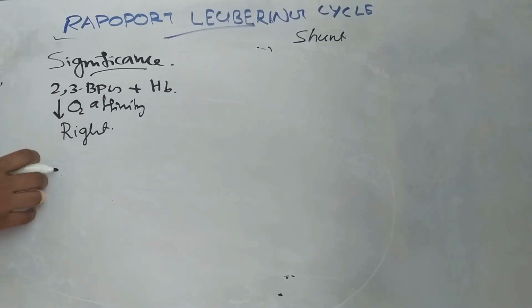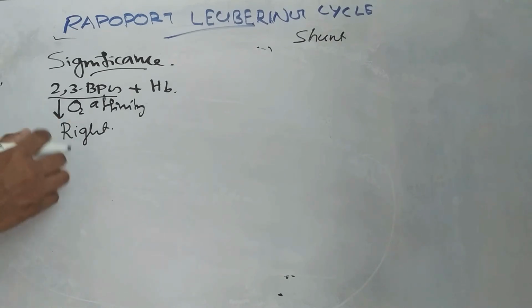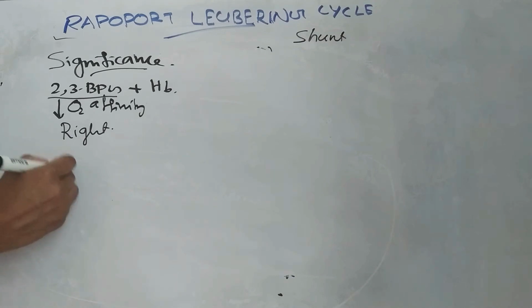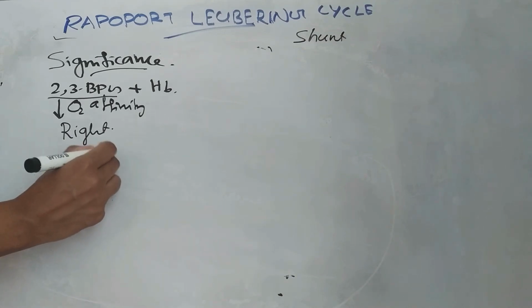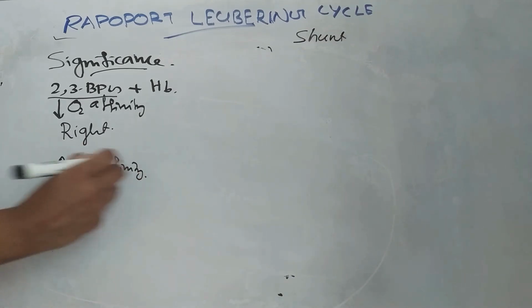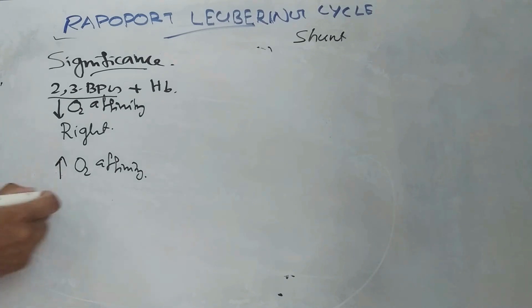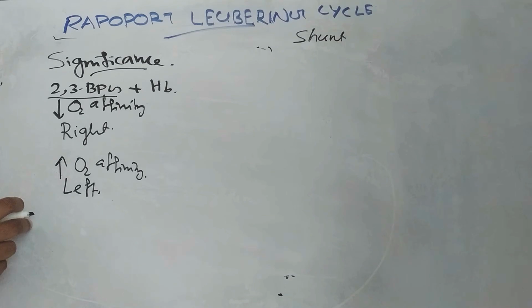If the glycolysis of RBC is impaired, there will be impaired synthesis of 2,3-bisphosphoglycerate. Impaired synthesis of 2,3-bisphosphoglycerate means it will cause increased oxygen affinity and it will shift the oxygen dissociation curve to the left.